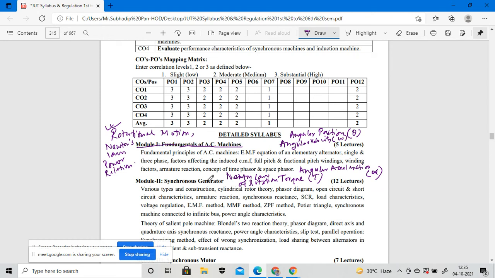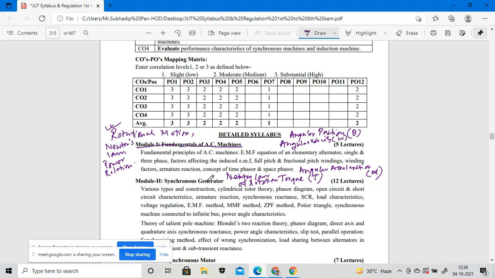Okay, because electrical machines are an application of physics. Before understanding all those things, you cannot understand all those modules, because these are the preliminary part for starting the principle of operation of AC machines. You need clarity of knowledge on each and every section: how you find the angular position, the angular velocity, the angular acceleration, as well as torque, and what will be the work done due to Newton's laws of rotation. So that thing you need to understand.